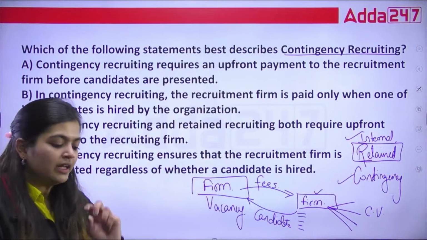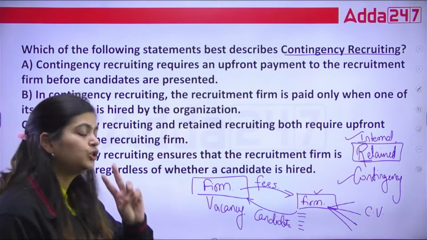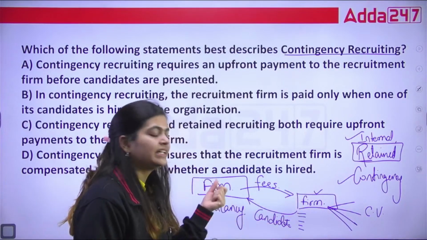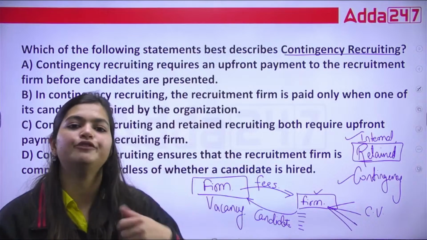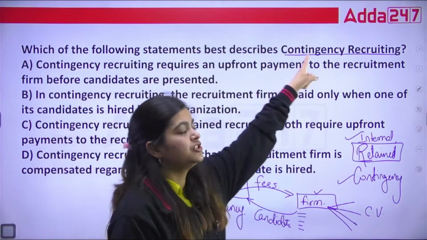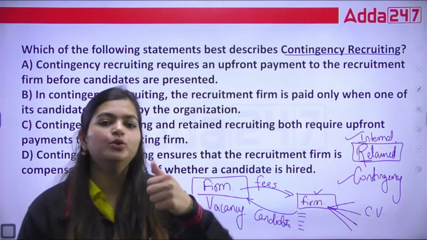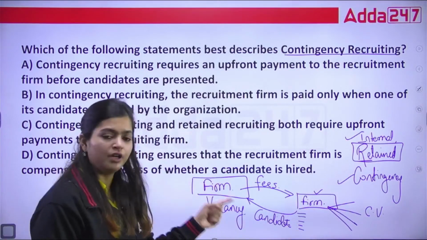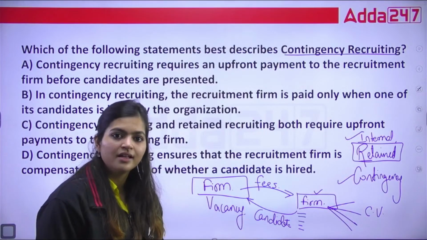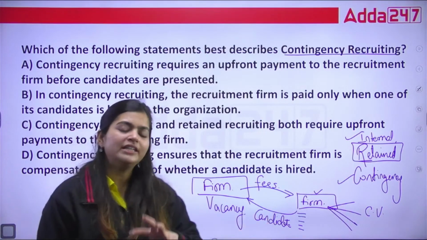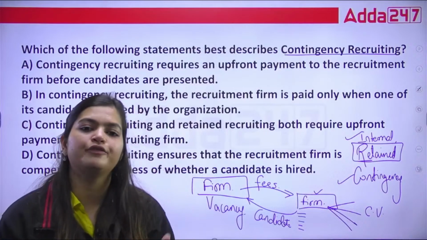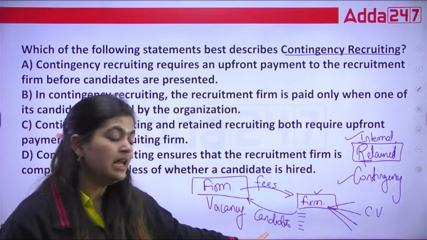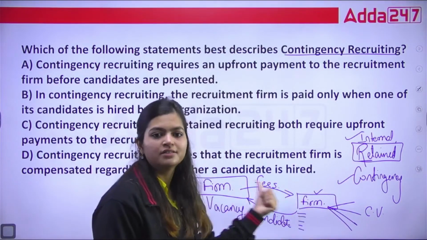But there are two situations. One is that you pay the fees only whenever you appoint the candidate. That is contingency recruiting. Now you tell me, when you take the help of these firms for appointing candidates, but the fee does not depend on the appointment of your candidates. If you do not appoint the candidate, you still need to pay them the fees.